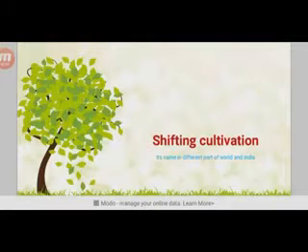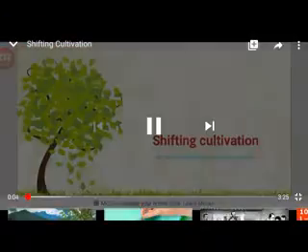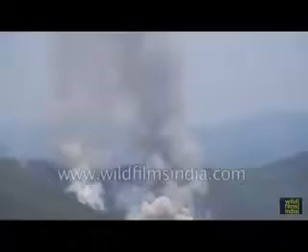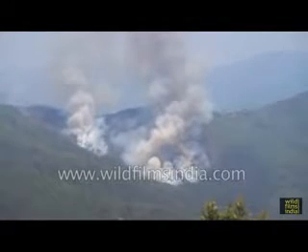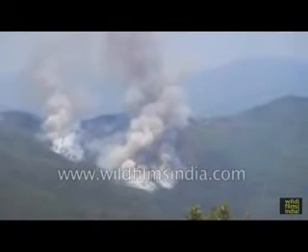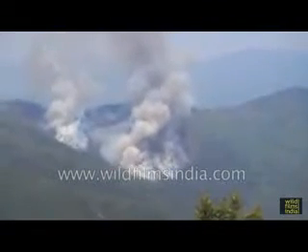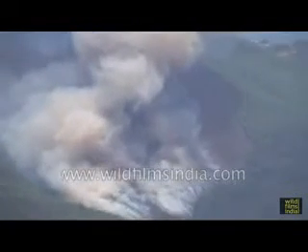Now we will talk about shifting cultivation. In shifting cultivation, the farmer clears the land by burning bushes. This is known as stubble burning also. After cultivation, stubble remains in the land. Small bushes remain in the land. For clearing these bushes, the farmer burns them. When the farmer practices these things for 2 or 3 years continuously, the soil starts losing its fertility.